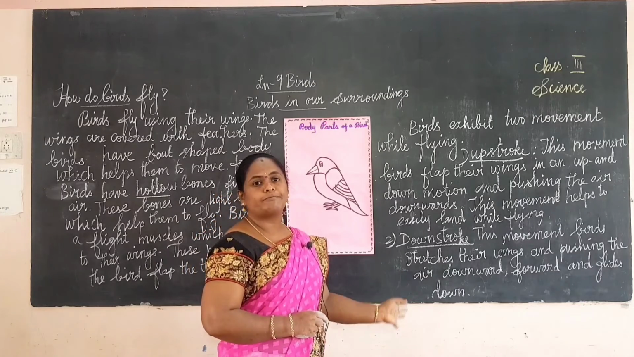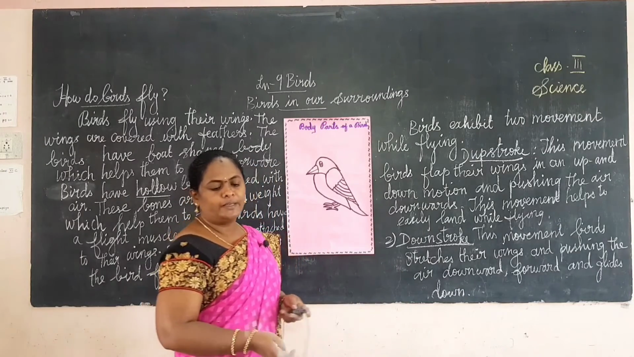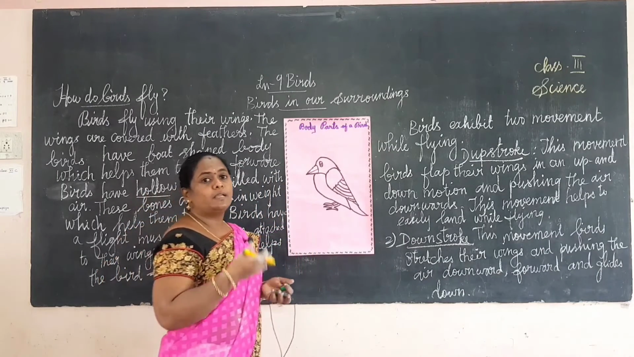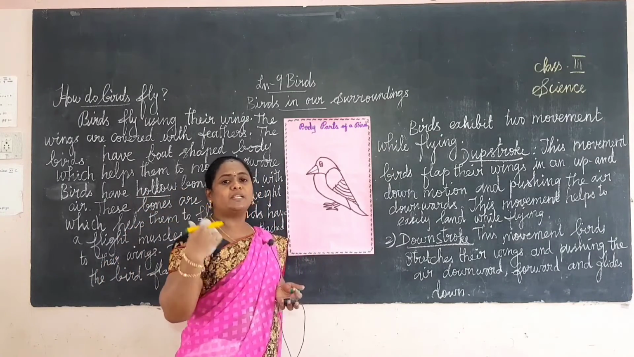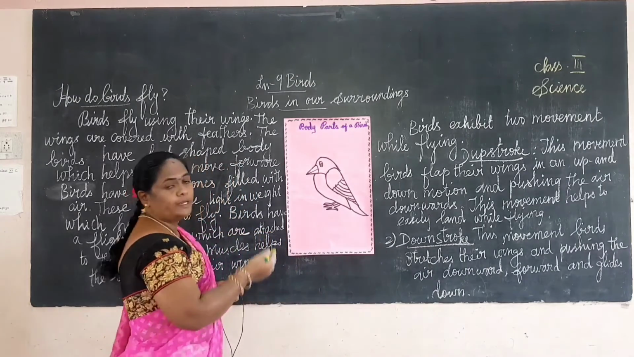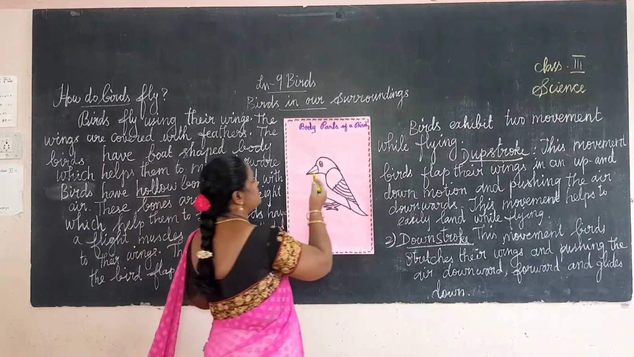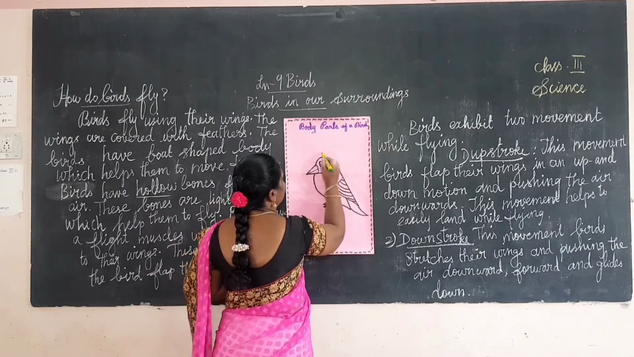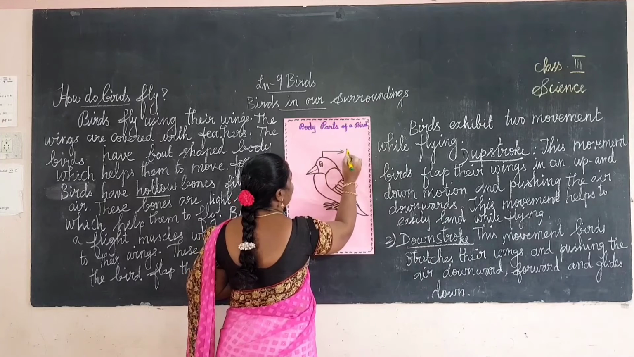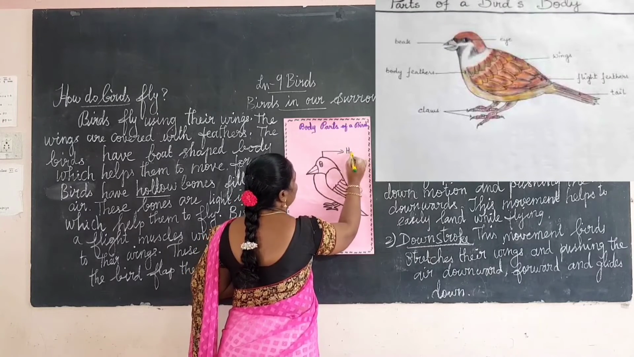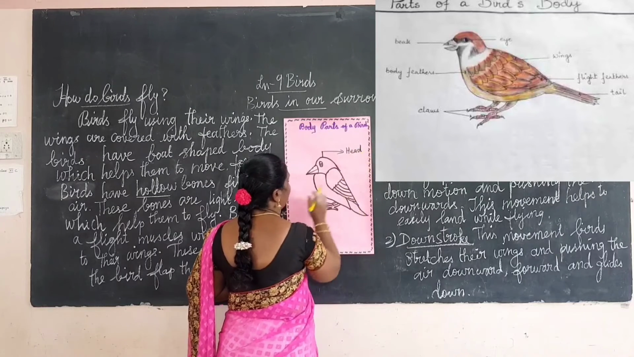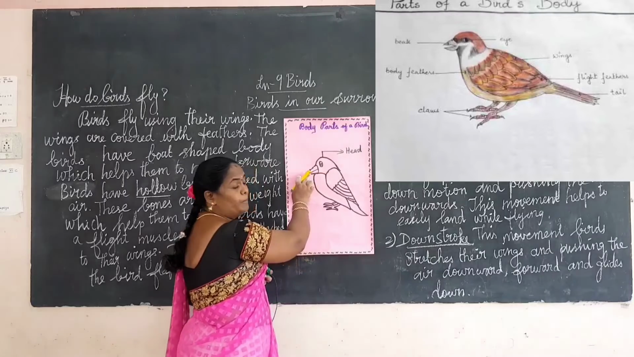Okay, how do birds fly? So first we learned the parts of the bird, and then the feathers of birds. Next we learned how birds fly. So finally we label the parts of a bird. First, what is this part? This one is a head. Spell the word head: H-E-A-D, head. And then this one is a beak.